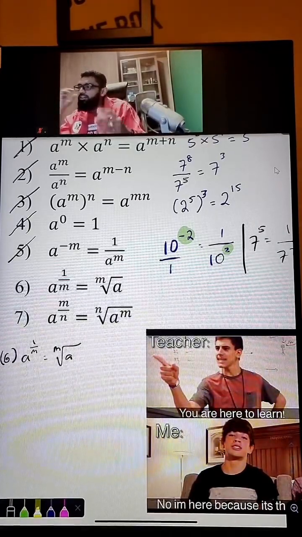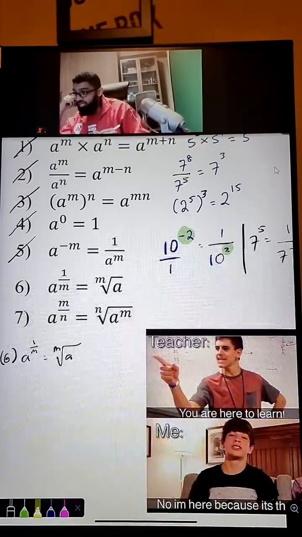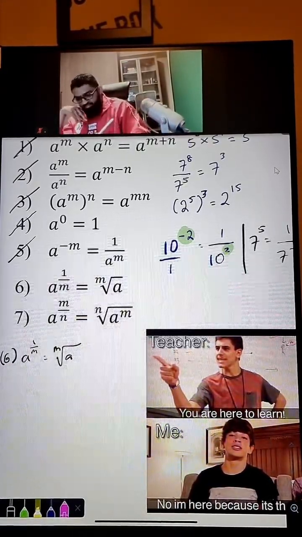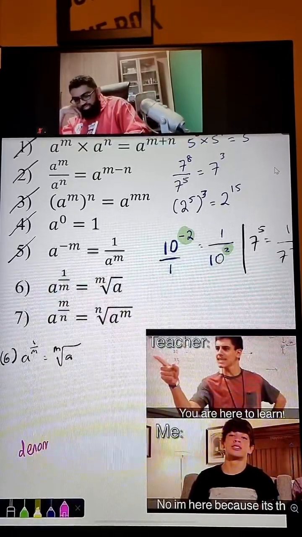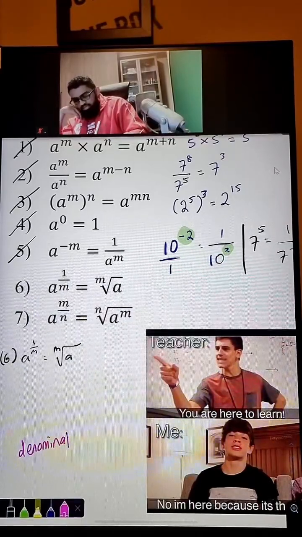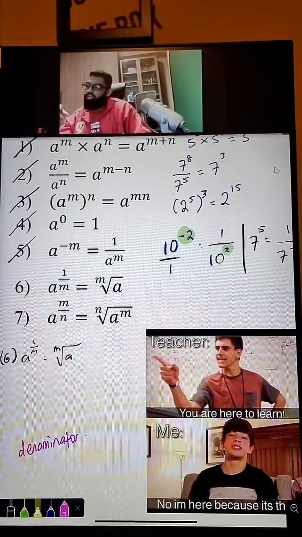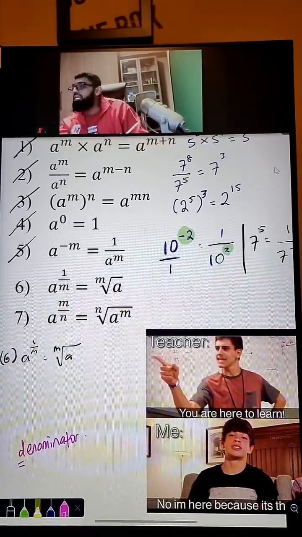If you are ever confused, maybe some of your teachers taught you this. You see the word denominator. Not terminator, that's something else. Oh, Jess, you got it. Guys, denominator starts with D. D means down.